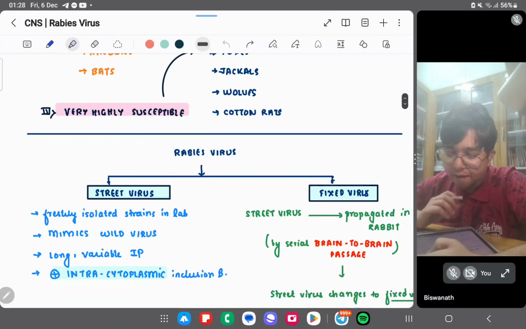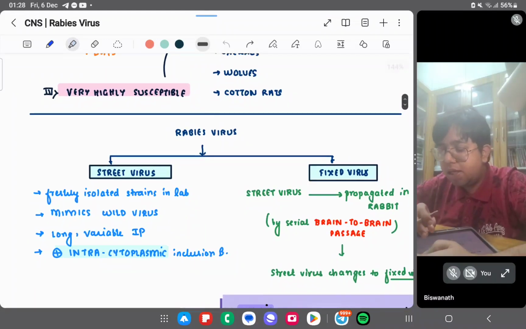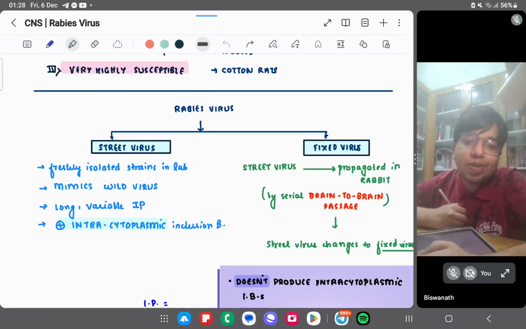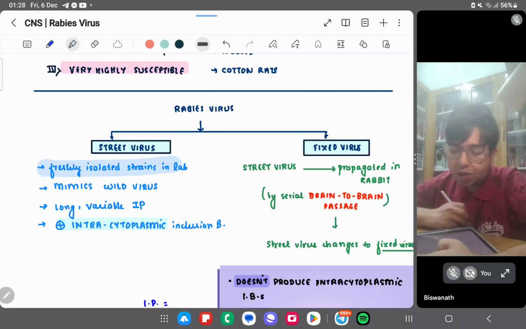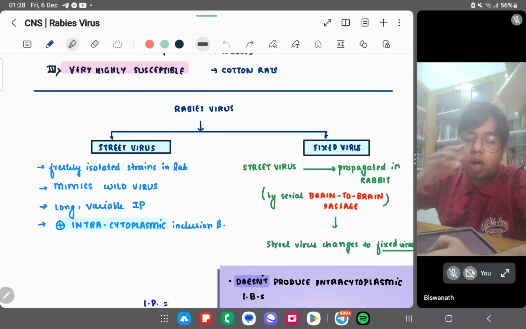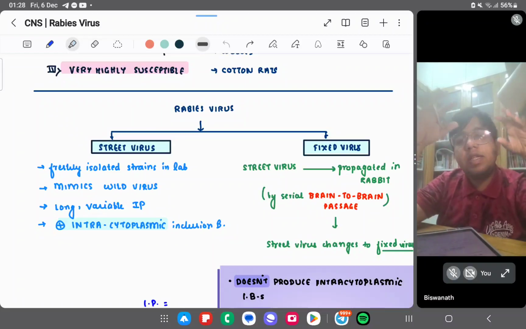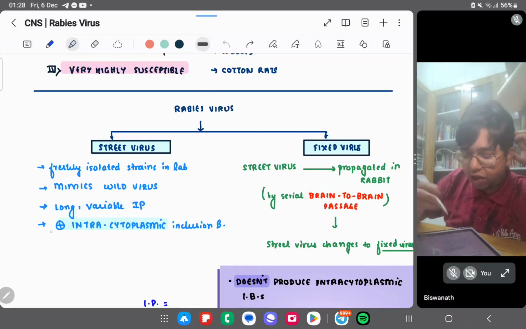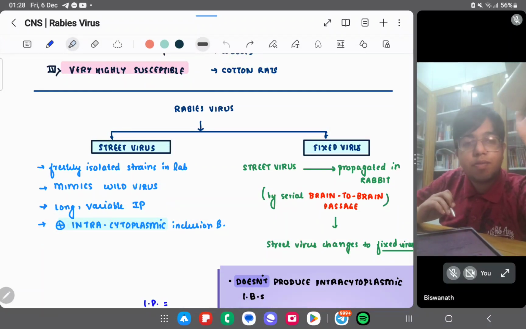Rabies virus has two variants: one is street virus, one is fixed virus. Let me make you understand. Street virus is freshly isolated strains in the lab, and it mimics the wild virus. So when we isolate the virus first in the lab, we make a strain, the street virus. The street virus is exactly similar to the wild virus, so it has a long variable incubation period and intracytoplasmic inclusion bodies are formed.